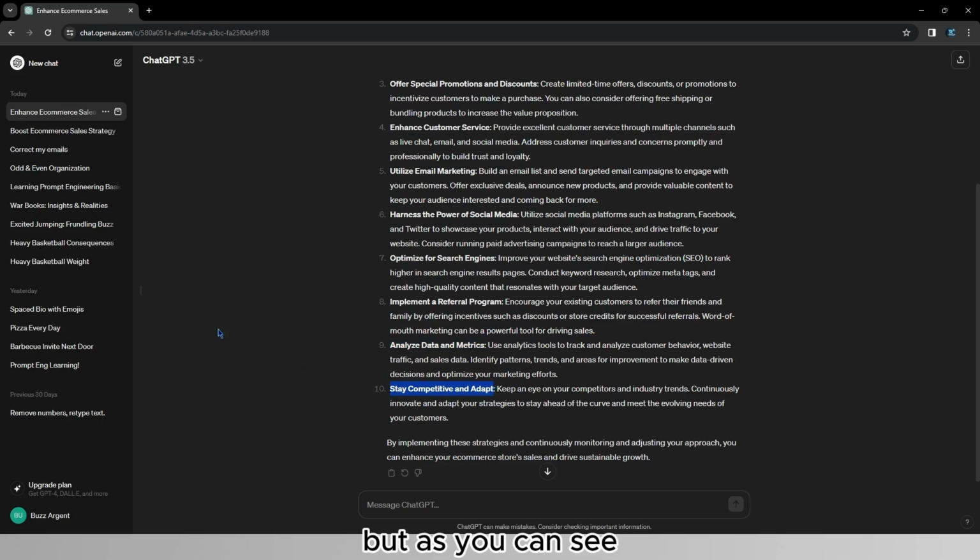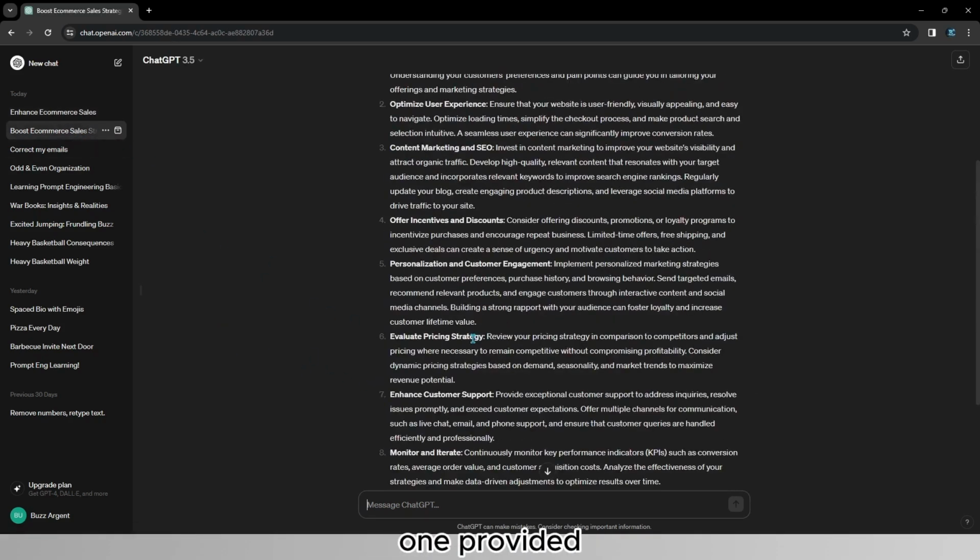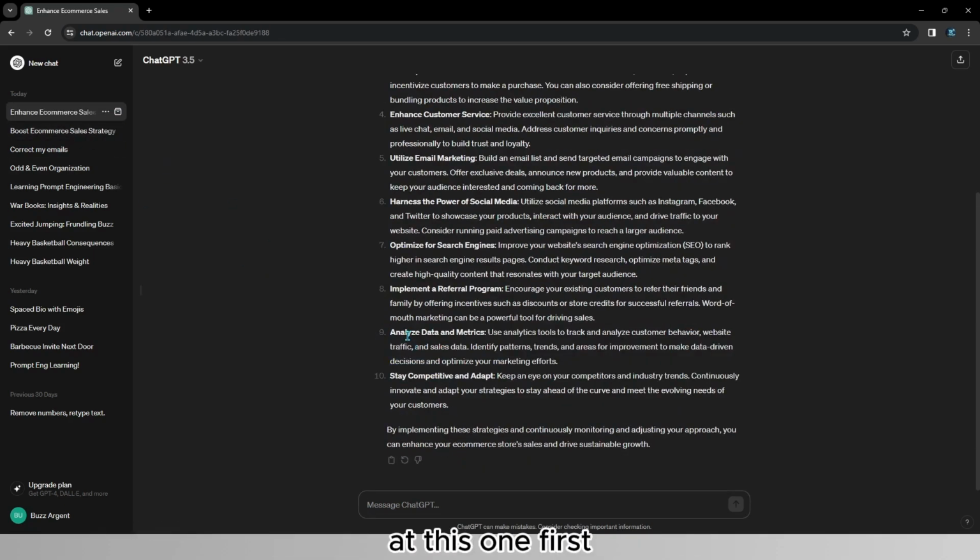But as you can see, let's compare, for example, this point with the one provided by the business coach right here. So if I look at this one first, as you can see, it says keep an eye on your competitor and industry trends. Continuously innovate and adapt your strategies to stay ahead of the curve and meet the evolving needs of your customer. Well, this sentence doesn't really tell me much. I already know that I have to follow trends. Yes, that's true. But it's an abstract response.